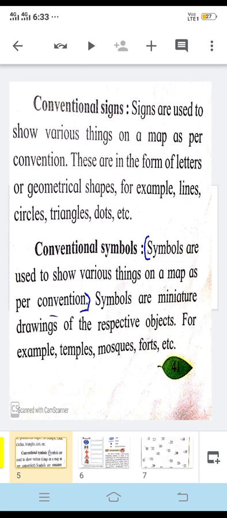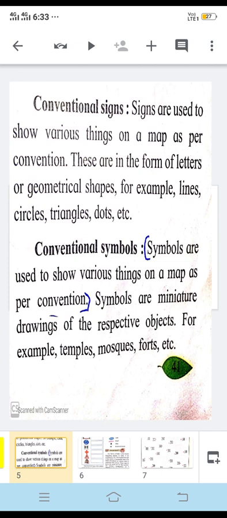Then second is conventional symbols. The difference between sign and symbol is this: I told you about signs. Now symbols are miniature drawings. Miniature means small drawing. Suppose you want to draw a bus, and you draw a small picture of a bus, it can be called a miniature. These are small drawings of those places.